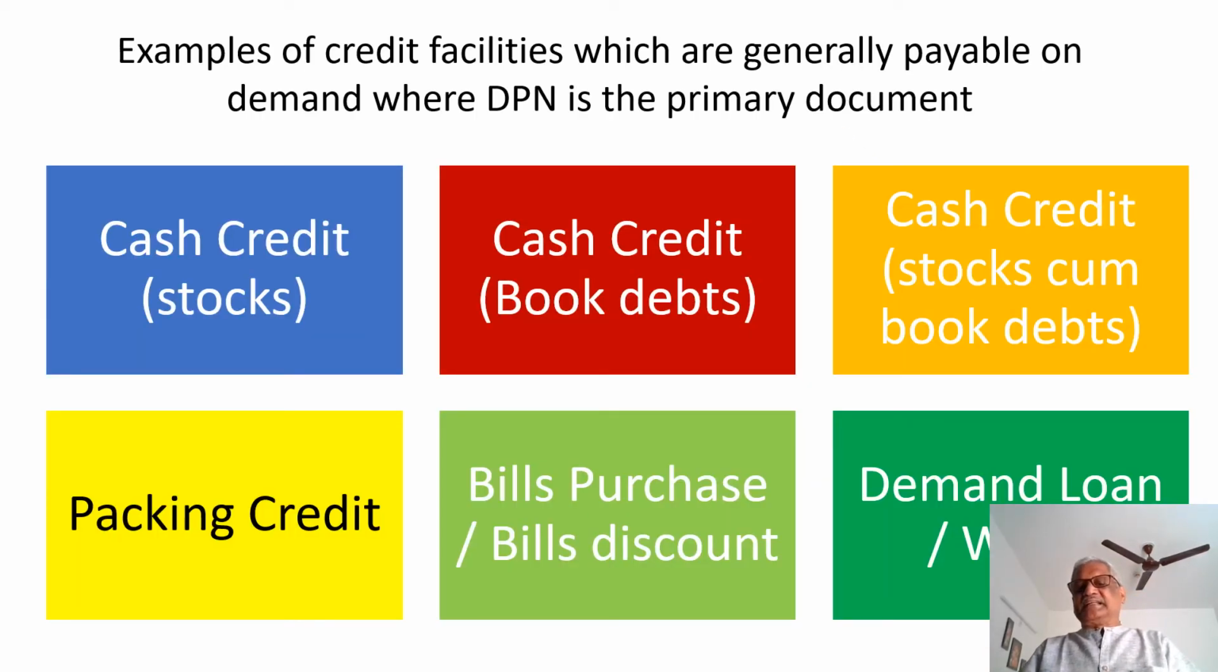Examples of credit facilities which are generally payable on demand, where DPN is the primary document, are, as I have told you, cash credit stocks, cash credit book debts, cash credit stocks cum book debts, packing credit, bill purchase, bill discount, demand loan and working capital demand loan.